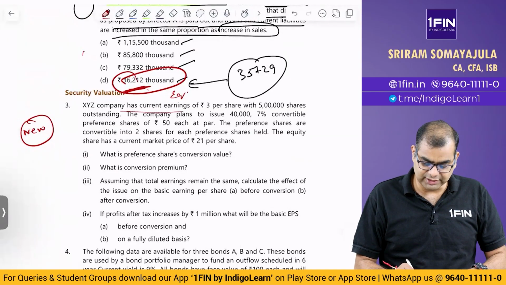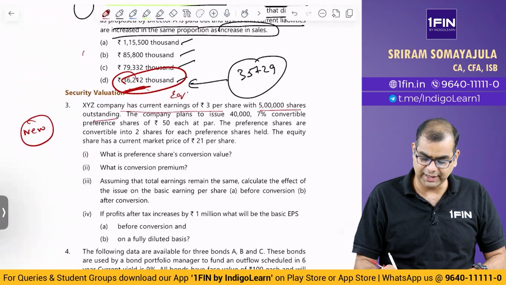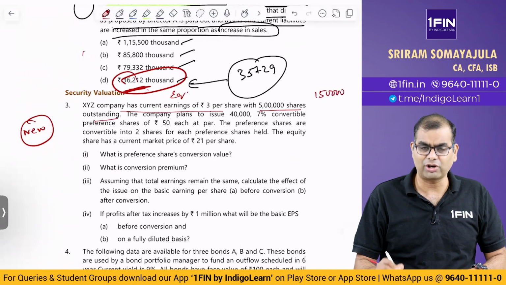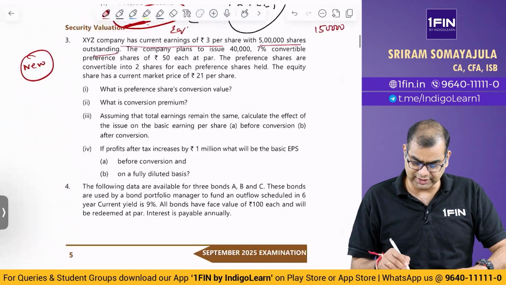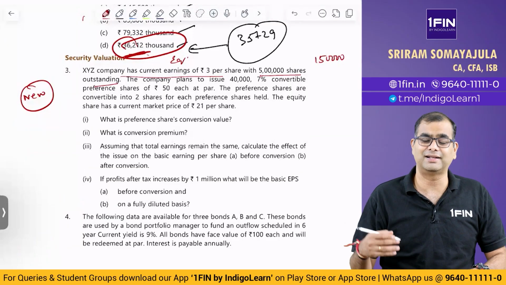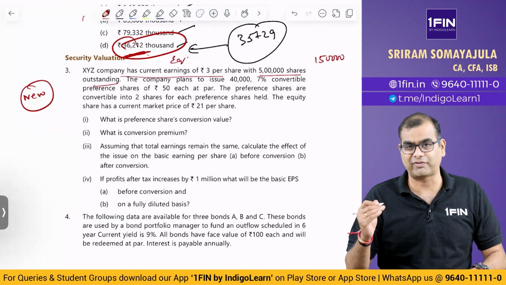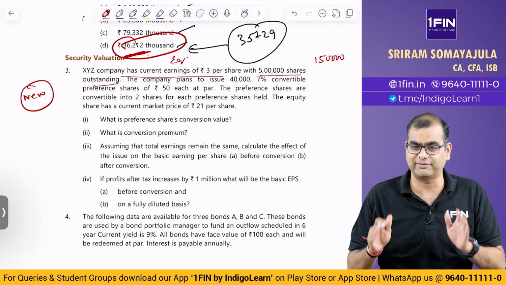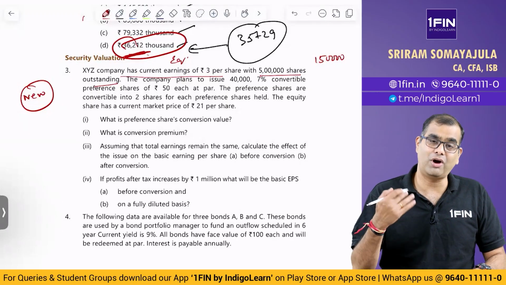XYZ company has current earnings of 3 rupees per share with 5 lakh shares outstanding. So what is their PAT? 15 lakhs. Okay, I'm not going to solve it fully. This is not an MCQ. Even then I'm going to solve it in a rough manner rather than getting too deep into the solution with stepwise marking and all that. I'm not going to do that. Those solutions are available in the material. I'm trying to help you understand this.